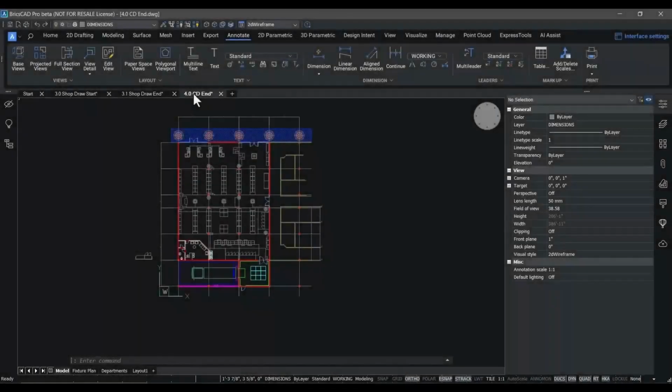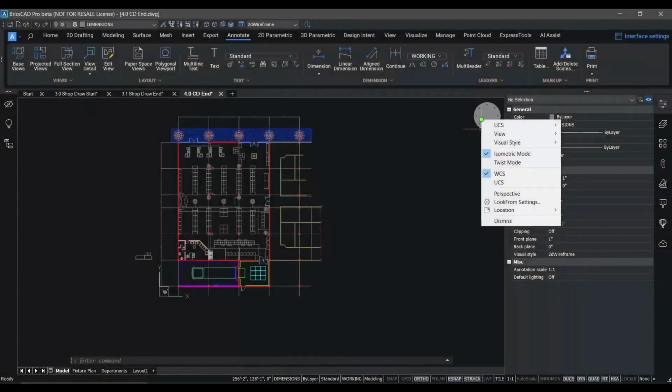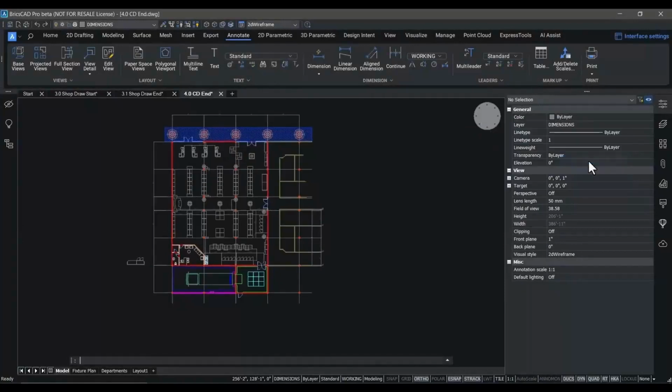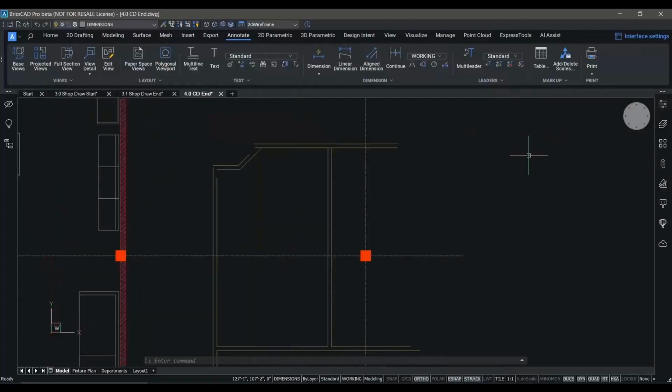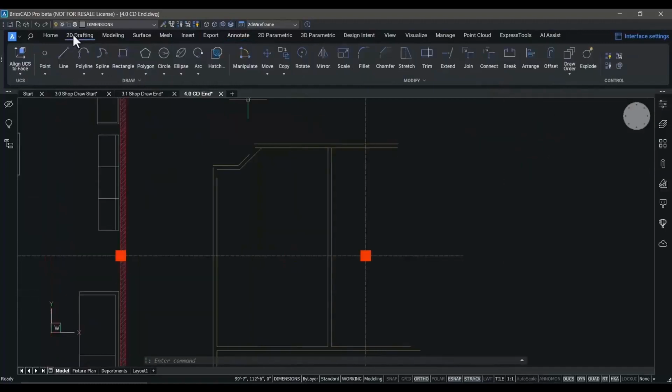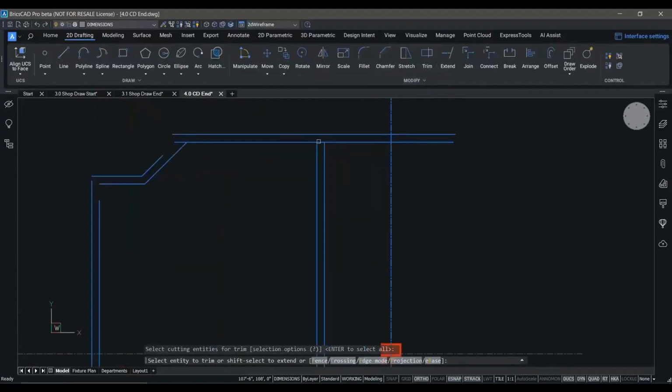Now, another thing that you've asked for is behaviors that are consistent with other CAD applications. In BricsCAD V24, the trim and extend commands automatically highlight geometry to show you what your options look like. It's that easy.